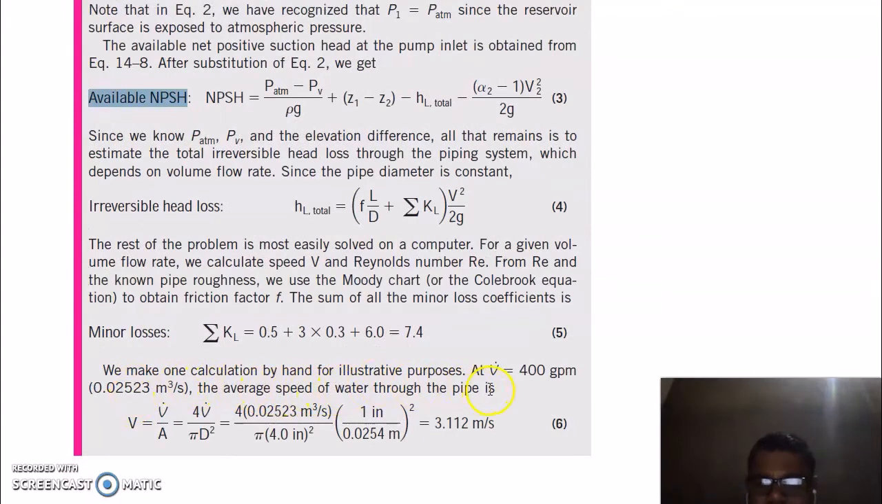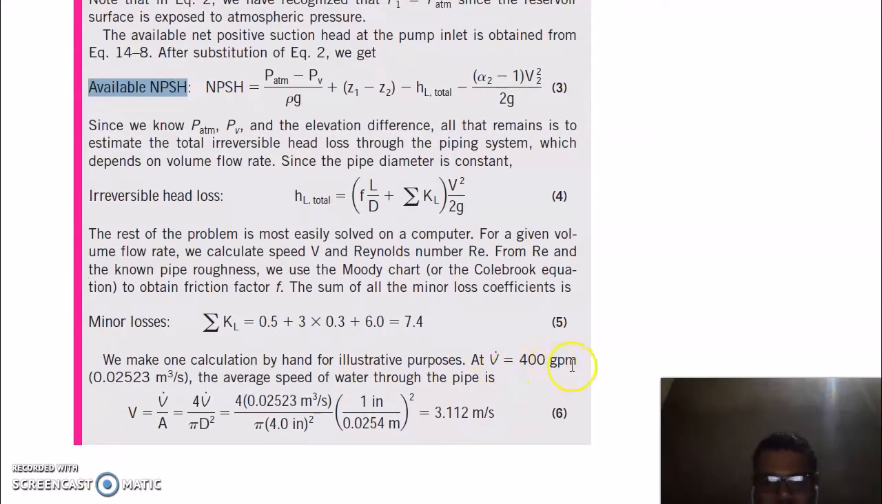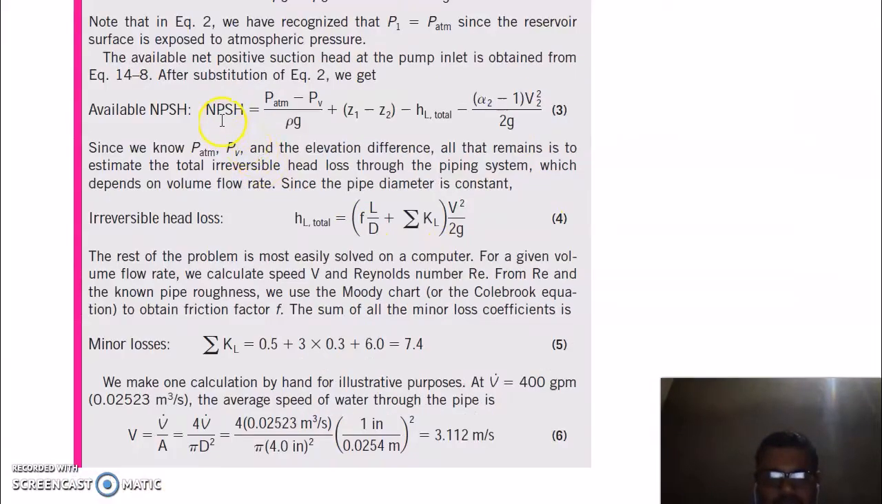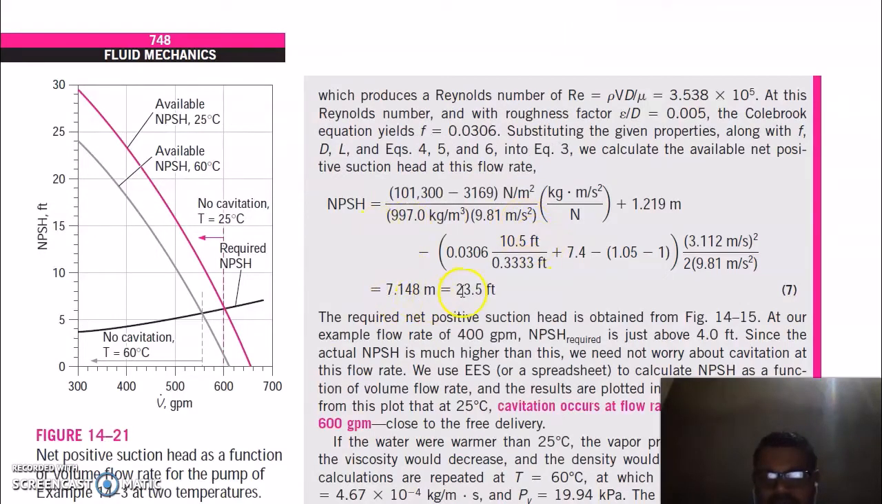First, taking volume flow rate equal to 40 gallons per minute, which is equal to this many cubic meters per second. Now you can find the velocity from this data. You can find the Reynolds number and you can find the roughness, which is this, and from the Colebrook equation you can find this friction factor from the Moody chart. Now we put all these values into this net positive suction head equation and we will get 23.5 feet.